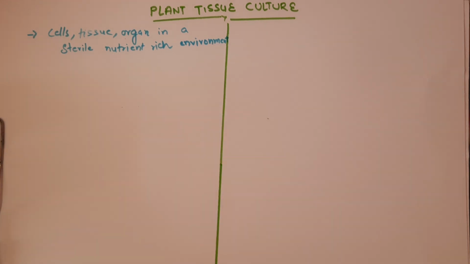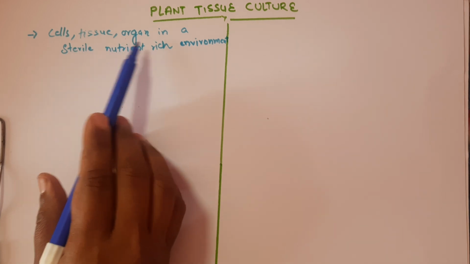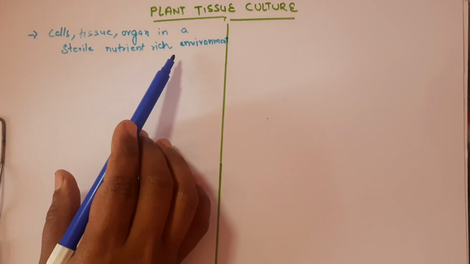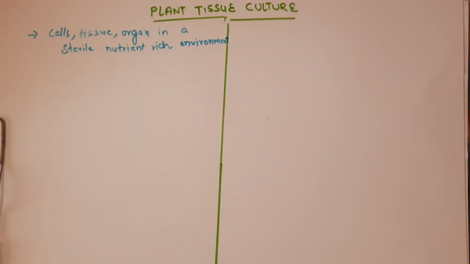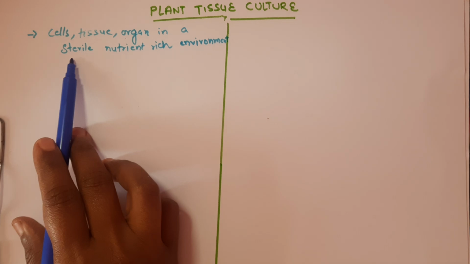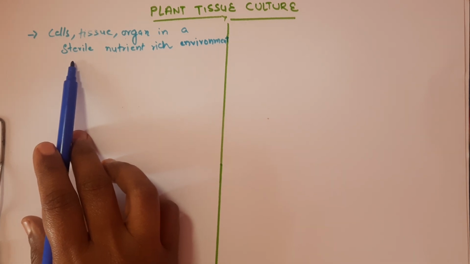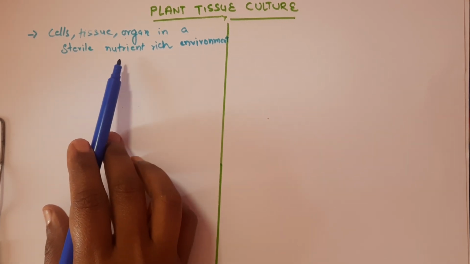Today we are going to discuss plant tissue culture. This is a very important discovery as it has unlocked the complete potential of the plant. First of all, what exactly is plant tissue culture? Plant tissue culture can be defined as growing plant cells, tissues or organs in a sterile, nutrient-rich environment. The requirement is that the environment or the media where we are culturing should be sterile, meaning lack of contamination, and it has to be nutrient rich, then only the growth will occur.